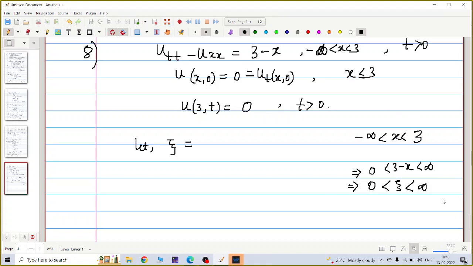You have to make it 0 to infinity to use Duhamel, right? So you have to give some transformation to make the region 0 to infinity. Let xi be the transformation. So xi equal to what? Just 3 minus x, right? Perfect. Xi equal to 3 minus x.